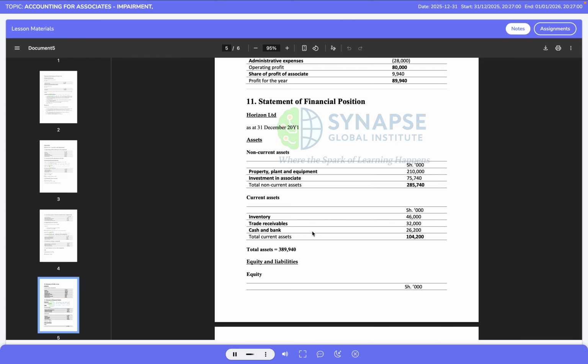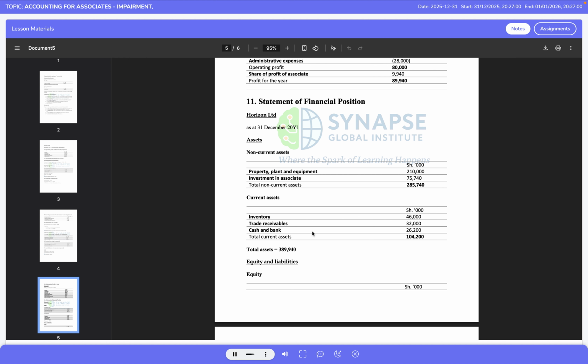Inventory is reported at 46 million shillings, trade receivables at 32 million shillings, and cash and bank balances at 26,200,000 shillings. The cash balance reflects the opening cash from the trial balance plus the cash dividends received from Vector Limited during the year. When these current assets are added together, they total 104,200,000 shillings. Combining non-current and current assets gives total assets of 389,940,000 shillings. We then consider equity and liabilities.